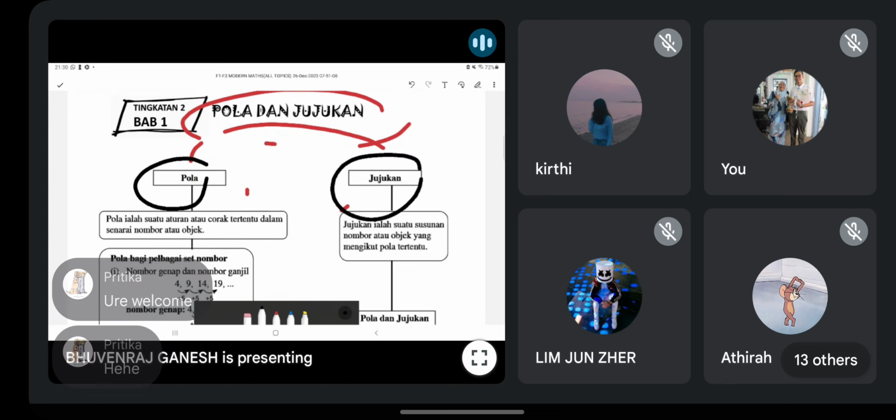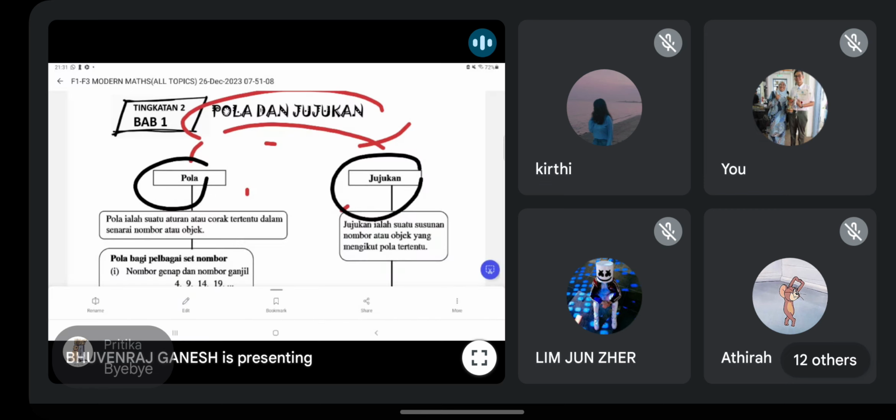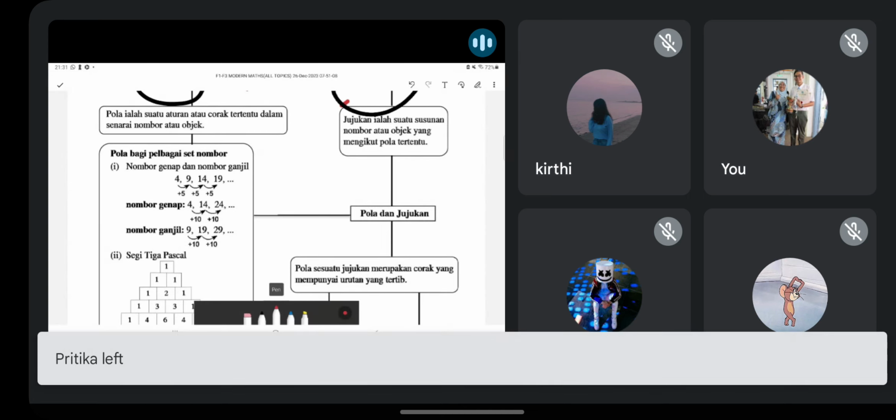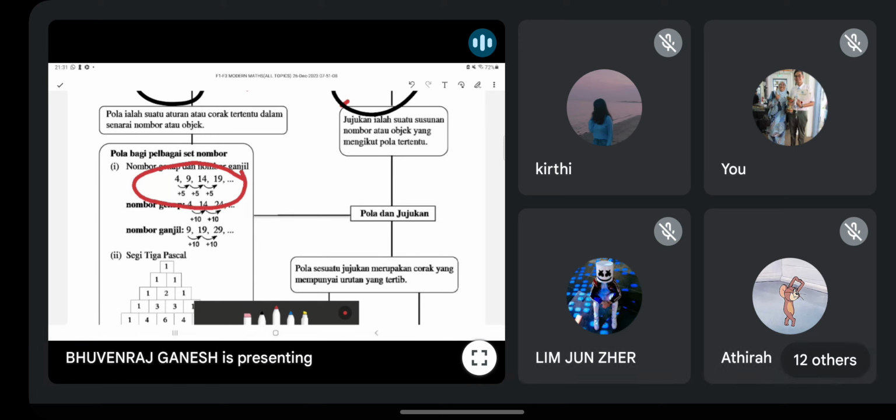Pola, jujukan, pattern sequence. So first of all, you must know how to write patterns. Guys, you must remember how you write this pattern. If you see this kind of sequence, how do you write out the answer? Macam mana kamu tulis jawapan? Sometimes they will ask you to tell the pattern for this number sequence. You must describe in words.